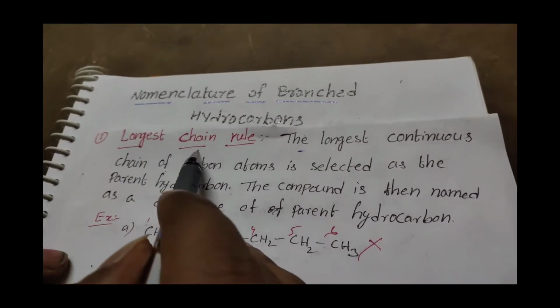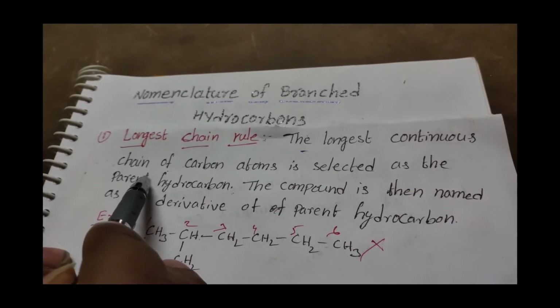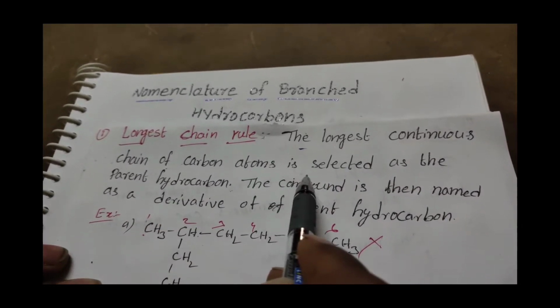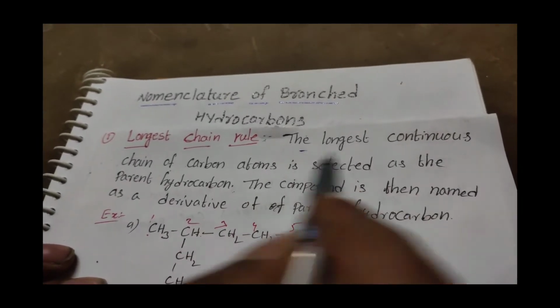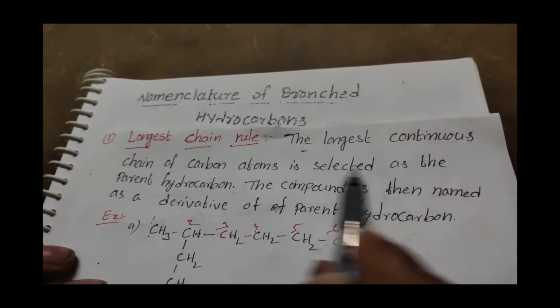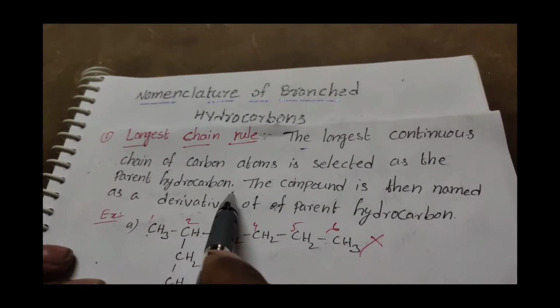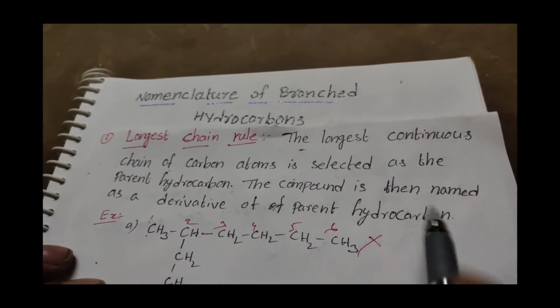So what is the longest chain rule? The longest continuous chain of carbon atoms is selected as the parent hydrocarbon. The compound is then named as a derivative of the parent hydrocarbon.